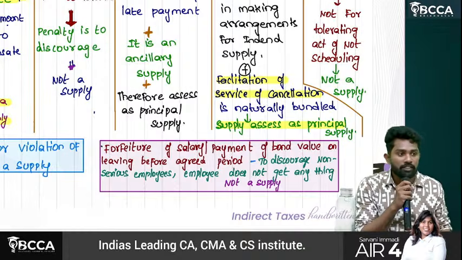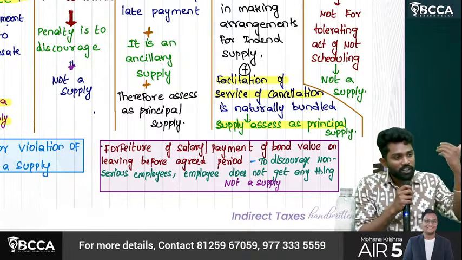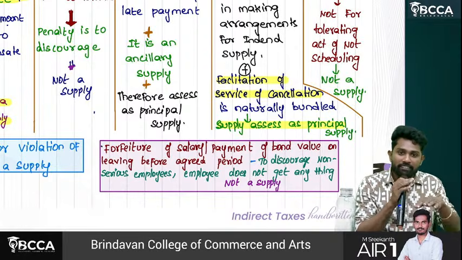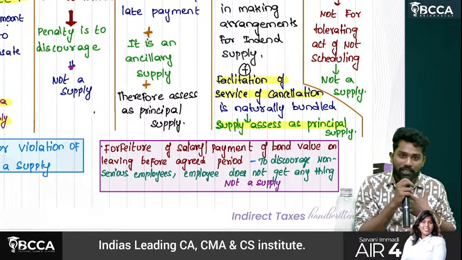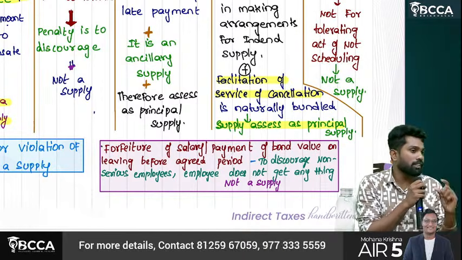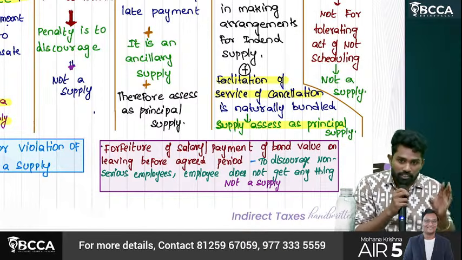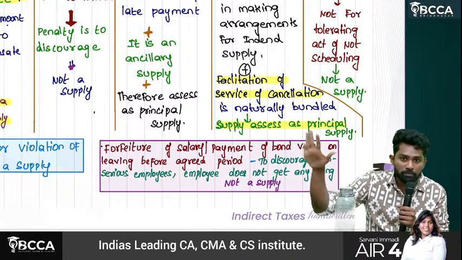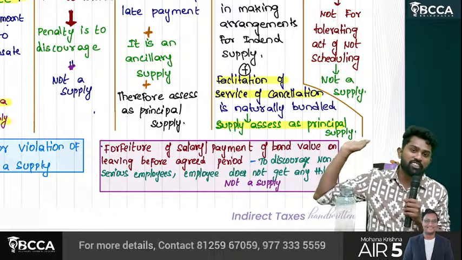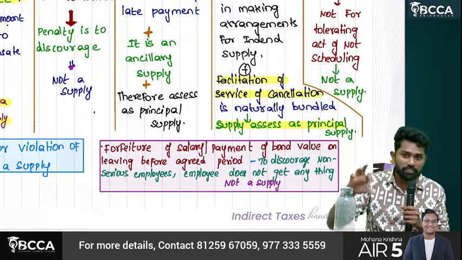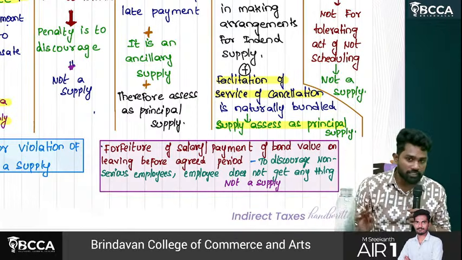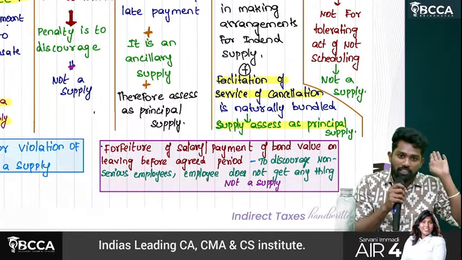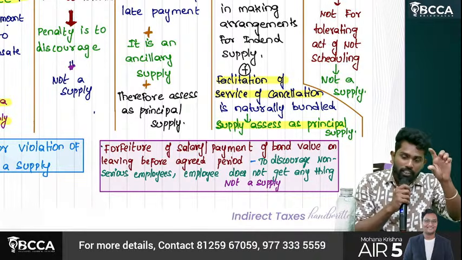That's why they are saying, for the first year it is a loss only, because training has to be done. Second year break even. Third year only, I'll get some return from you. That's why the majority of companies are keeping a bond of 3 years. You need to execute a bond stating that I'll work with you for a minimum period of 3 years, otherwise I'll pay you 5 lakhs and go. There's a bond value fixed, 2 lakhs, 3 lakhs, 5 lakhs, depending on the company. So what you are saying when you are joining is, I'll work for 3 years, otherwise I'll pay you that bond value and leave.